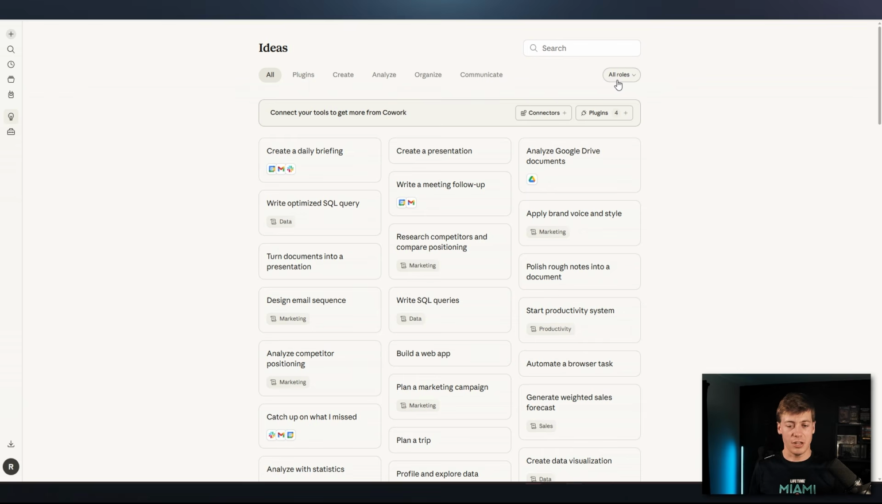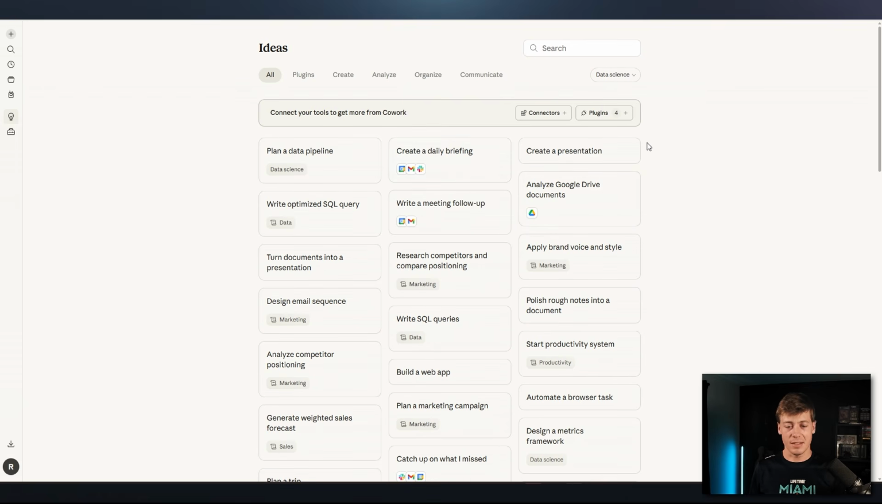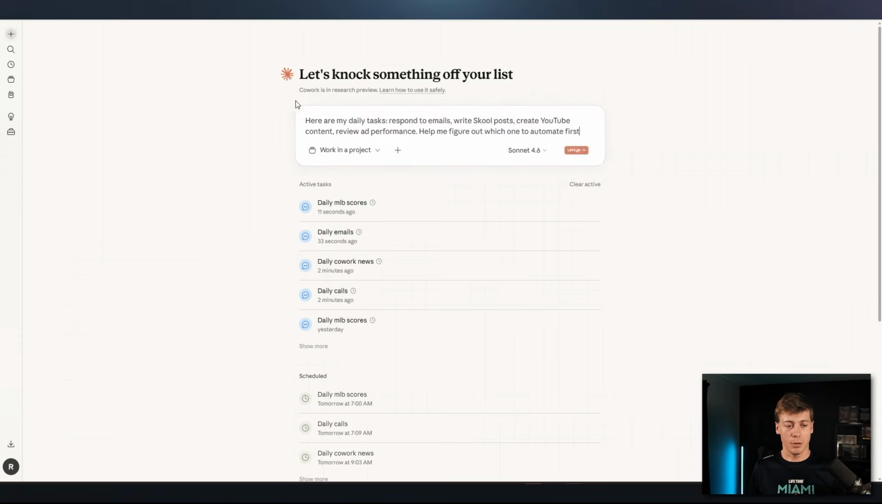You can also change a specific role. So maybe if you want to automate something in the finance department, you can click on finance. How about if you want to do something on data science? You can click on data science. And again, this is based off of the different tools that you already put in. So you can either go back into our main screen over here and prompt with some of the different things you do on a daily basis, or you can go into ideas for inspiration.